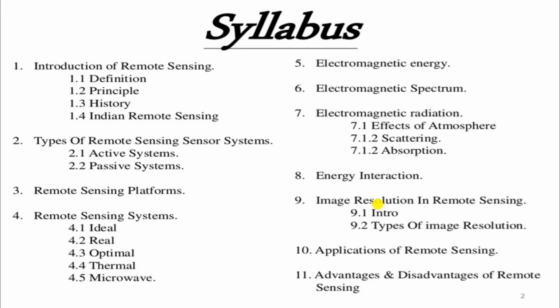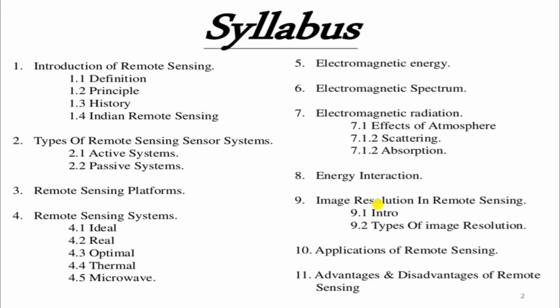The next topic is energy interaction: how matter interacts with the energy imparted on it. After that, we will study image resolution in remote sensing, like how we can improve the resolution of our images. After that, we will study the applications, advantages, and disadvantages of remote sensing.